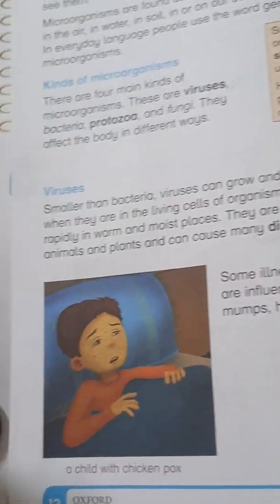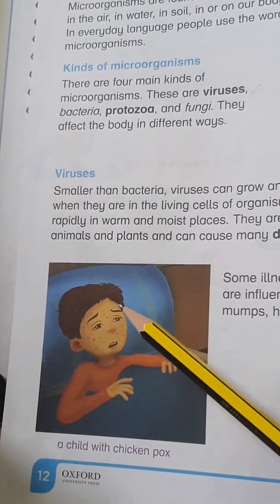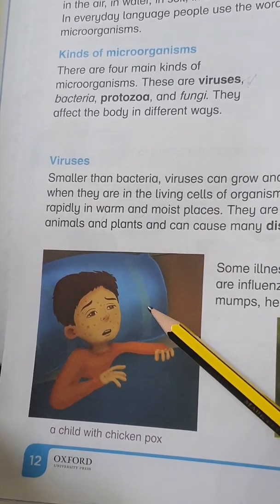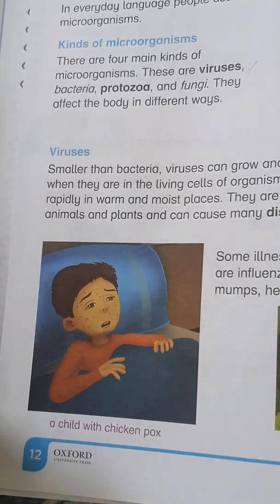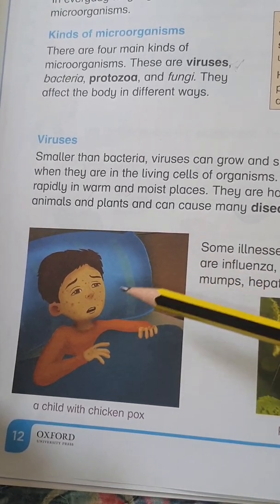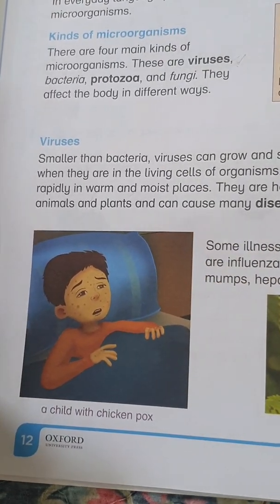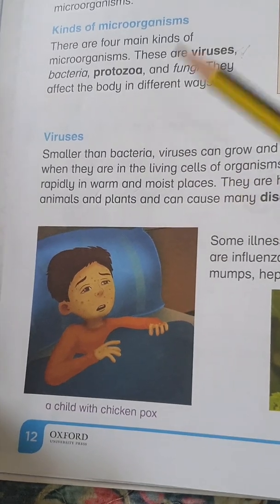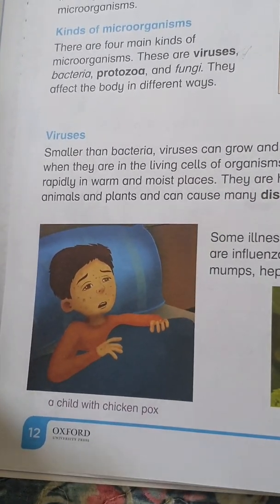Now in this picture you can see a poor baby. He's having some spots on his face. This means he has chicken pox. Now this word seems very fishy. Well, we cannot see chicken something, but its name is chicken pox. There will be some history. I will try to find this link for you and post it in the lesson plan, inshallah.